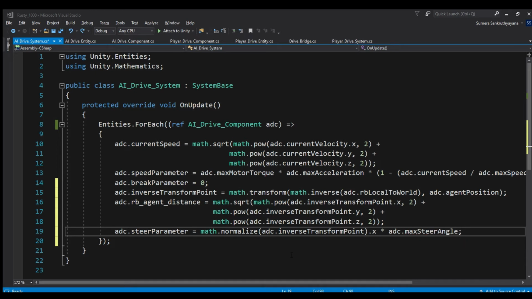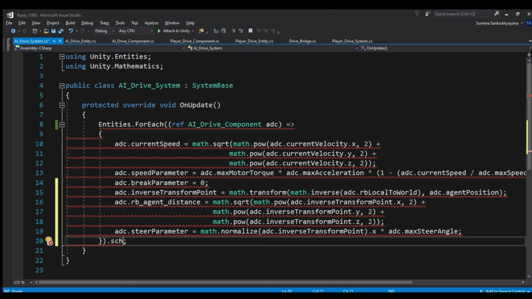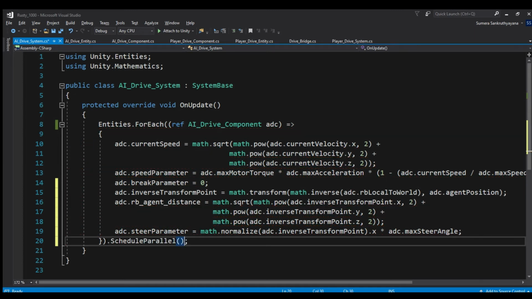The best part is that we don't need this to run on the main thread. This system, no matter how many AI cars we plan to drive with it, can be executed on worker threads. Great.